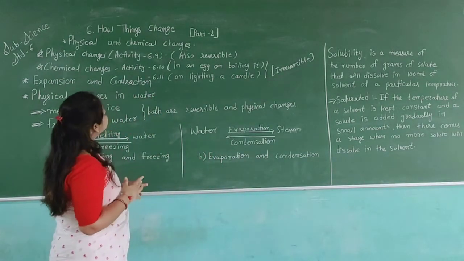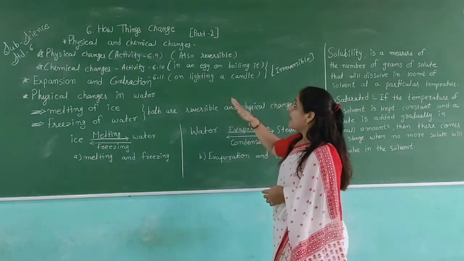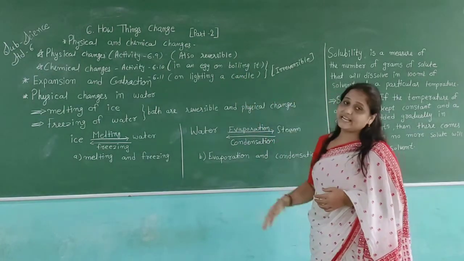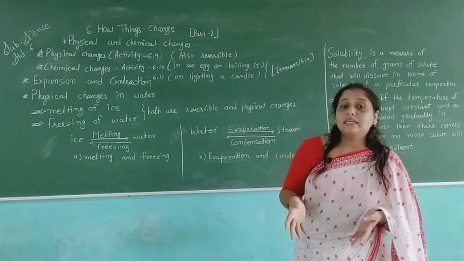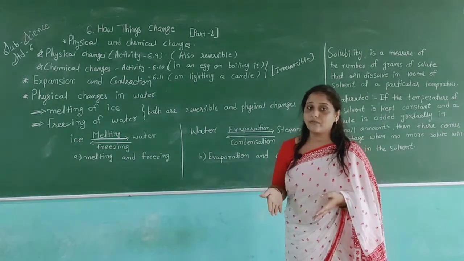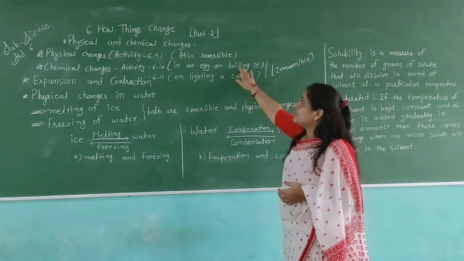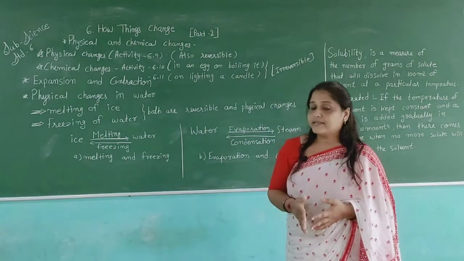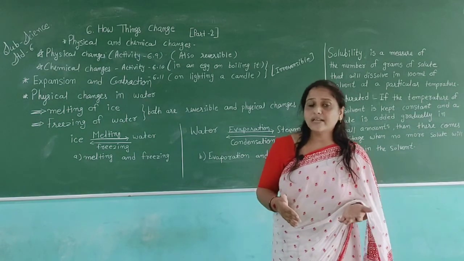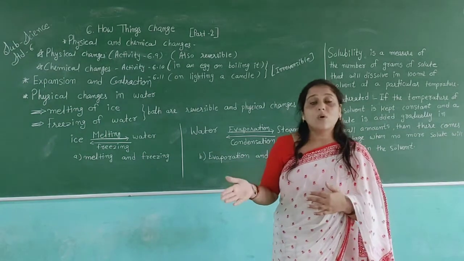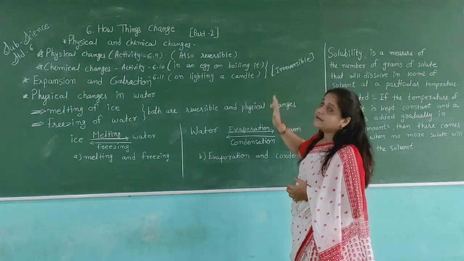First, activity 6.10. In 6.10, they tell us first to take an egg and boil it. When you boil the egg, you get a new taste of the egg. The egg will be changed. Its cover will be changed. So this is an example of a chemical change, which is also an irreversible change. After boiling an egg, we cannot get the egg back in its original form. So it is an irreversible change.